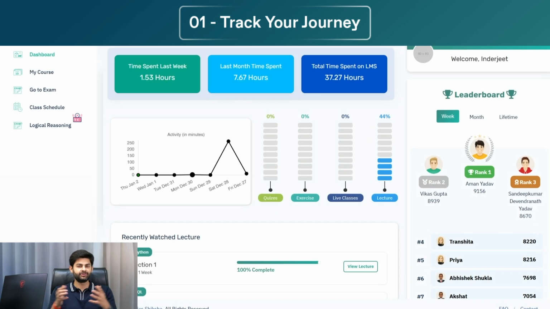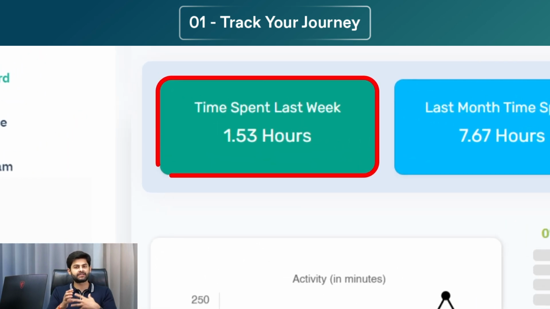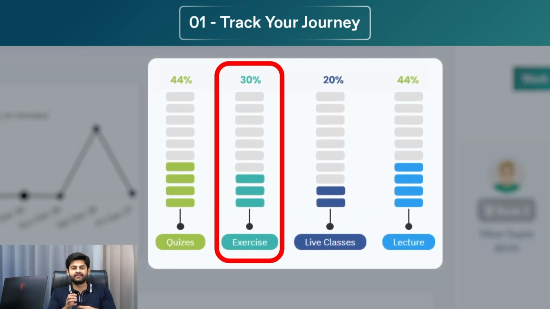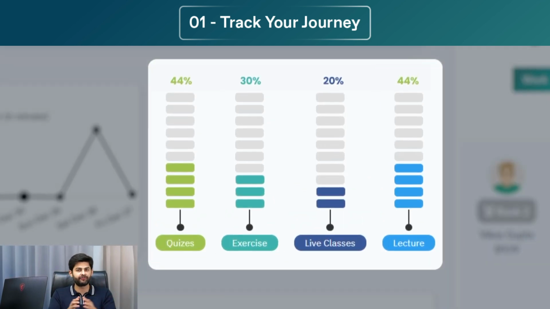Now, over this journey, what we have done is we have built JARVIS. So when you log into JARVIS, you see your dashboard where you can see how engaging you have been over the last 1 week, last 1 month, over lifetime, and how many practice exercises, quizzes, lectures, etc. you have completed so far.